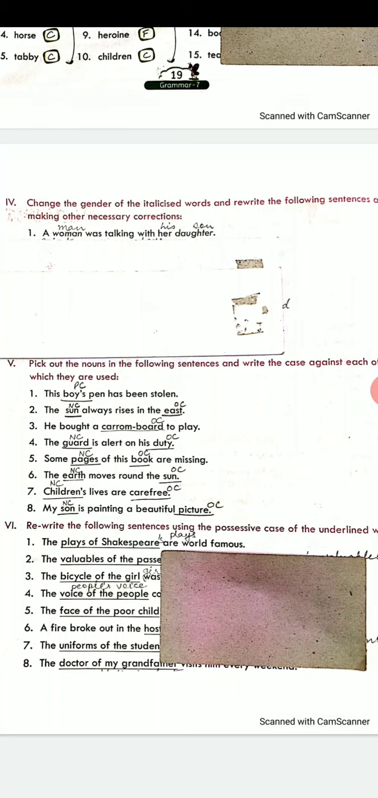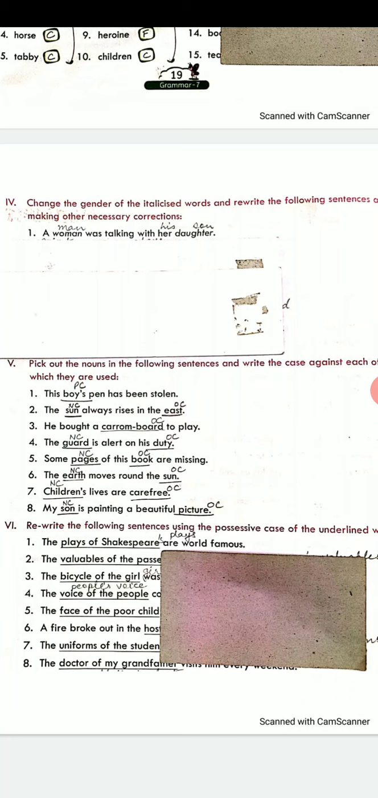The bicycle of the girl was red in color. The girl's bicycle was red in color. Remember what I told you? Whenever you have to add an apostrophe S in front of a word that is ending with an S, please only put the apostrophe, do not write an S. Like for the second sentence, I am again telling you, valuables of the passengers. You will change the sentence and write the passengers' valuables were looted.